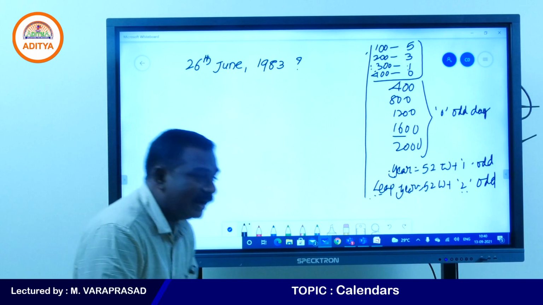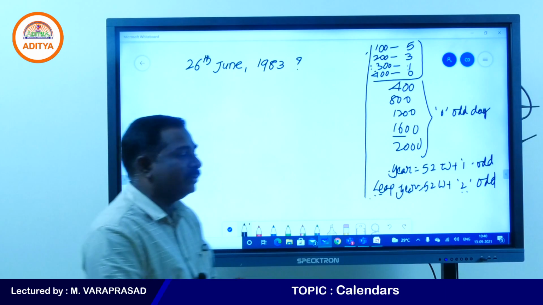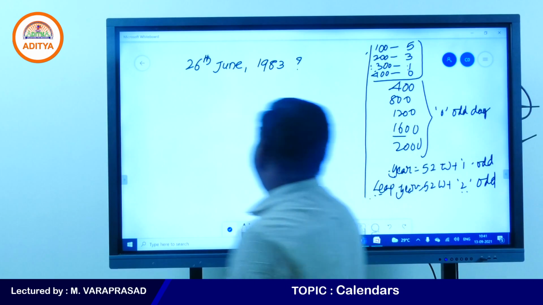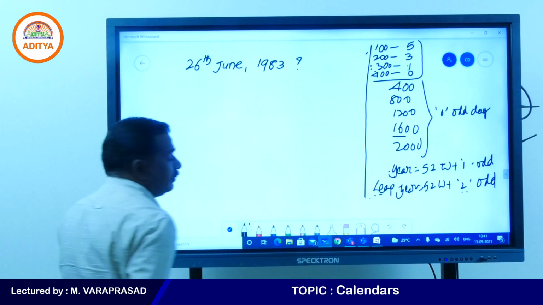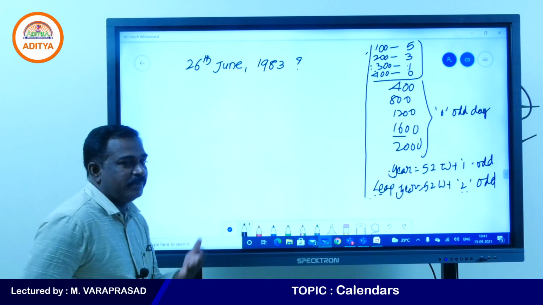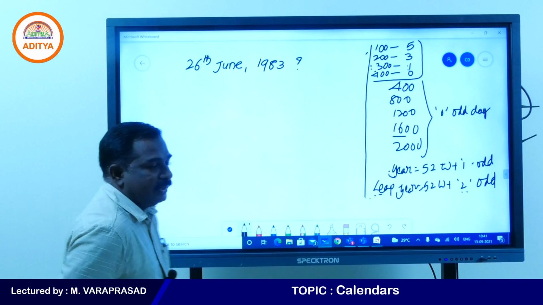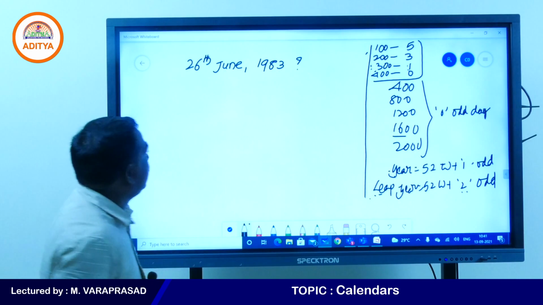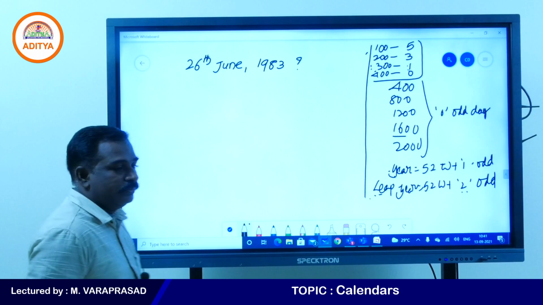26th June 1983. This is also a special day in Indian history. Yes, it's Sunday, 100% correct. We won the first Cricket World Cup under the captaincy of Kapil Dev in 1983 on 26th June.